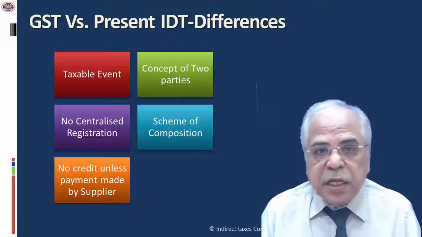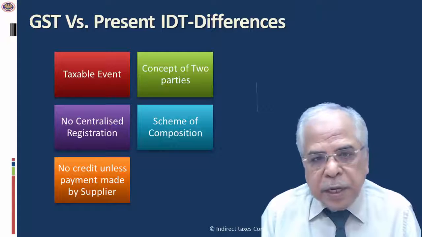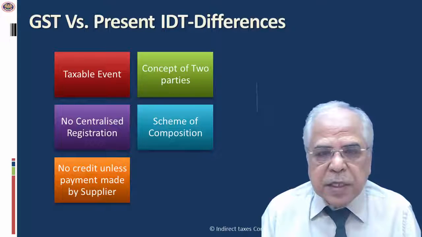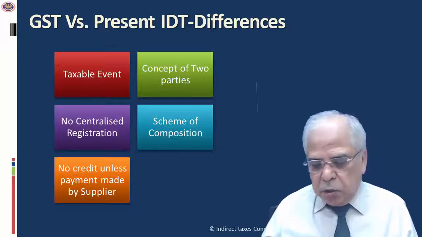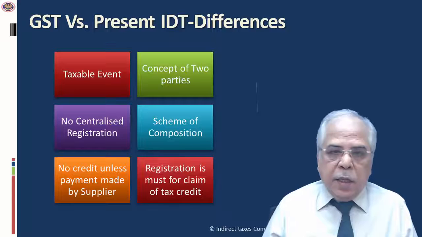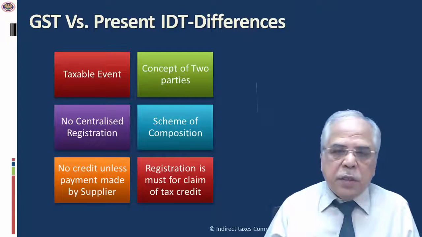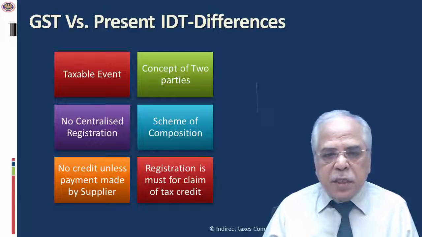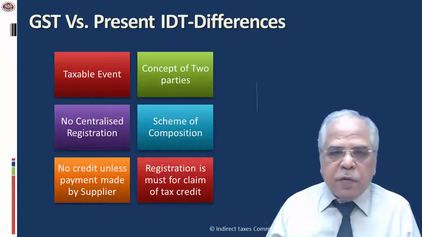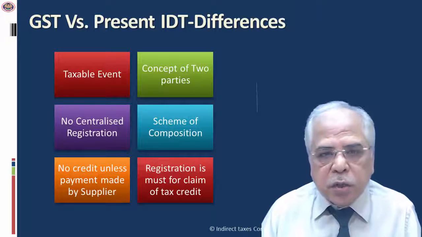Now, a very strange feature, of course, the trade and industry are all complaining about it. But yes, presently in the model law, they have provided that the tax credit shall be available only when the payment has been made by the supplier to the revenue. Unlike the present system in service tax and excise, and of course VAT, wherein I was entitled to the credit even if I was not registered, in GST law they have clearly provided that registration is a must in case you want to claim the tax credit.